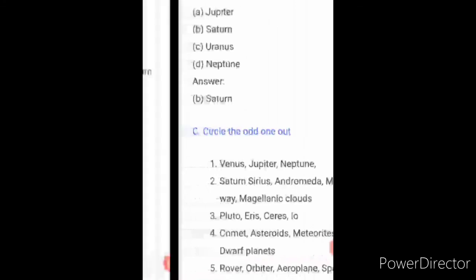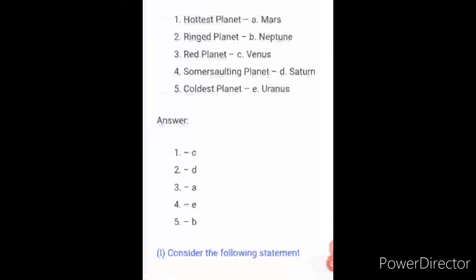Okay children, the next one is match the following. For this, an important instruction I am giving. While you are writing match the following, you have to write the left hand side as well as the answer on the right hand side. Direct answer you have to write. In many notebooks you have written only the answers 1, 2, 3 like that. Yes. For the first time I have given some half mark like that, but hereafter I won't give marks. So when you are writing match the following, you have to write both left hand side and right hand side.